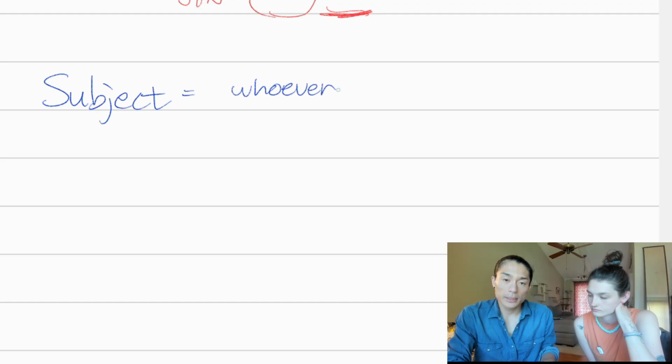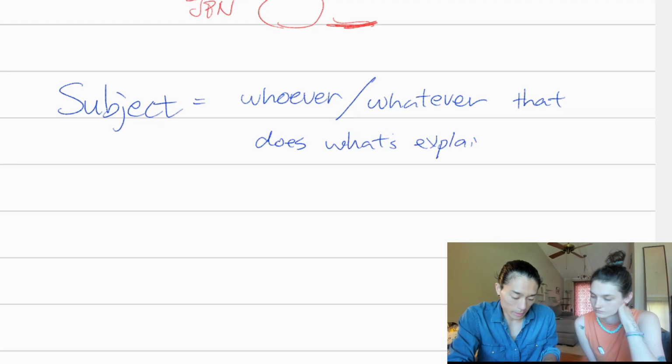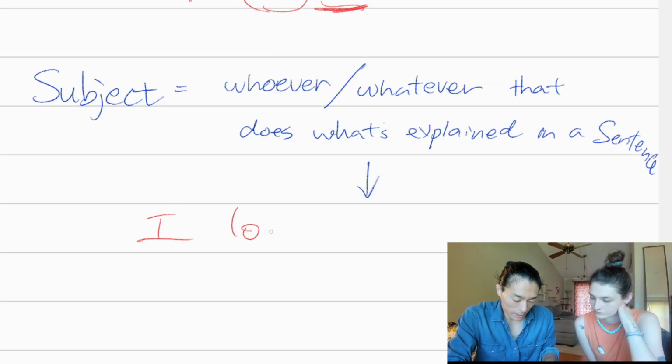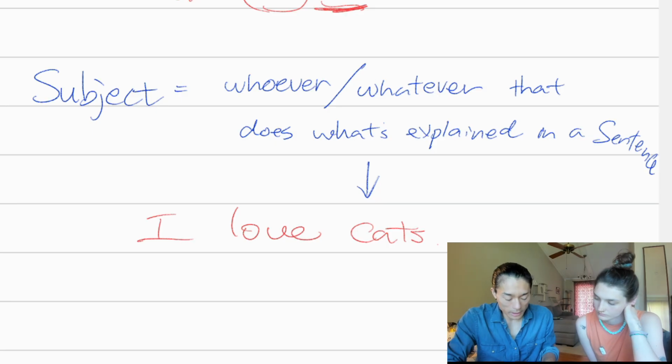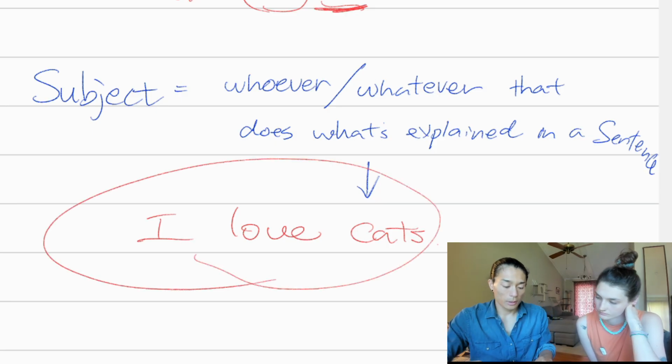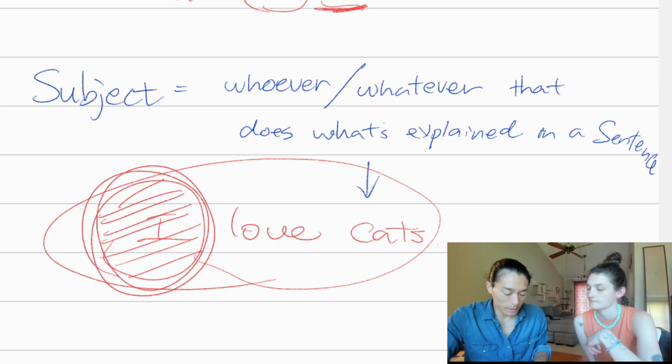Subject is basically whoever or whatever does what's explained in a sentence you write. For example, I love cats. Who's loving the cats? You are. So I is the subject.